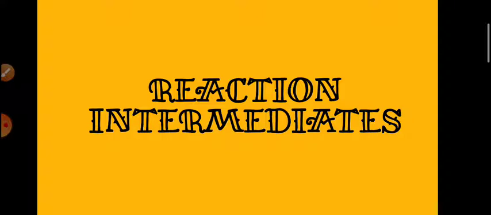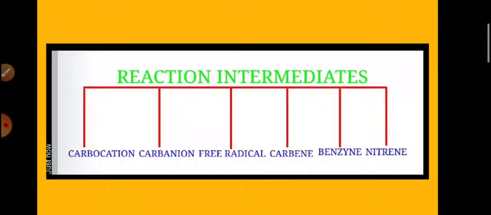Now we go for what are the types of reaction intermediates. Here, reaction intermediates are of many types. First one of them is the carbocation. Second one of them is the carbanion.